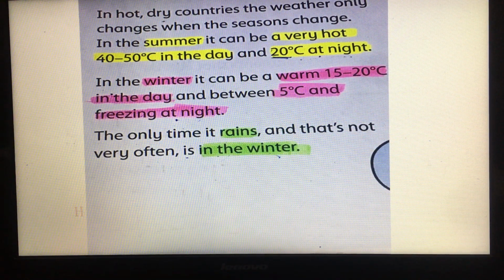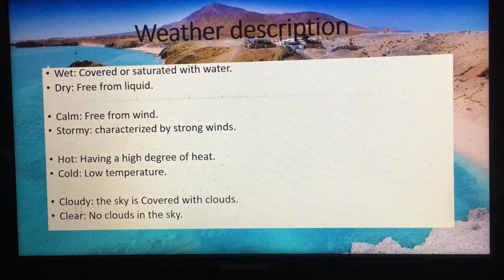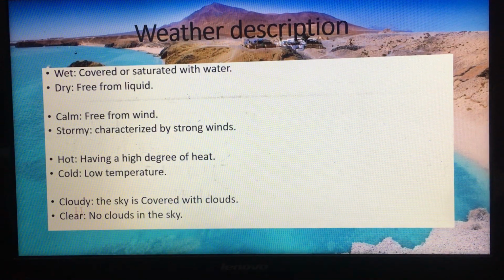Okay, now if we want to describe the weather, we have to use one of those descriptions. So here we have many weather descriptions like wet, dry, calm, stormy, hot, cold, cloudy, clear. So what do we mean by each word?